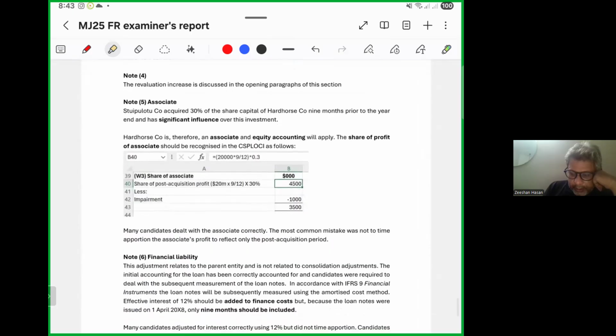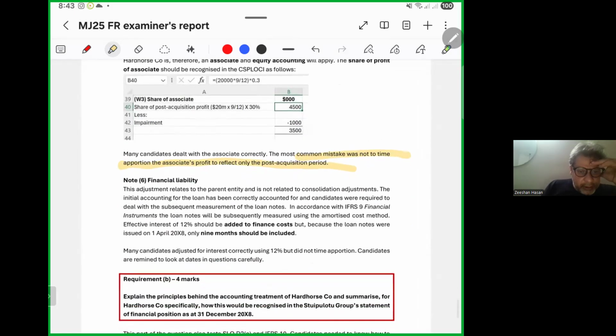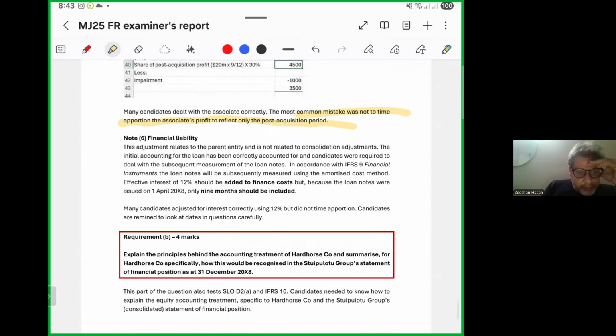Note 4, the revaluation increase, is discussed in the opening paragraph of this section. Note 5: the parent company acquired 30% of the share capital. Many candidates dealt with the associate correctly. The most common mistake was not to time apportion. The last adjustment relates to the parent entity and is not related to the consolidation.